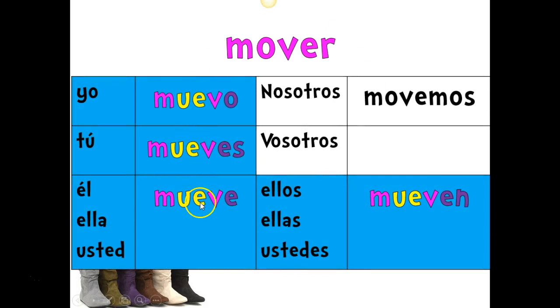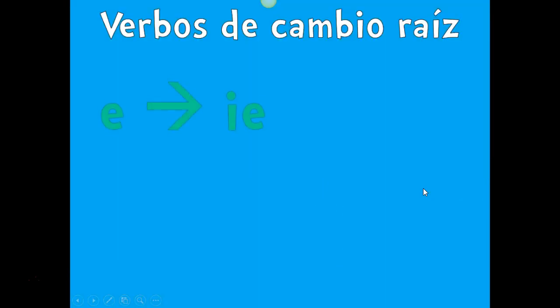Muevo, mueves, mueve, movemos, again, not making that spelling change there, and mueven. And all of those verbs are going to follow that same pattern, including jugar. Jugar is going to look like juego, juegas, juega, jugamos, no UE there, and juegan. Following that boot pattern once again.